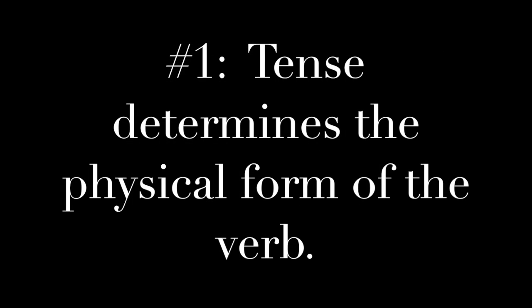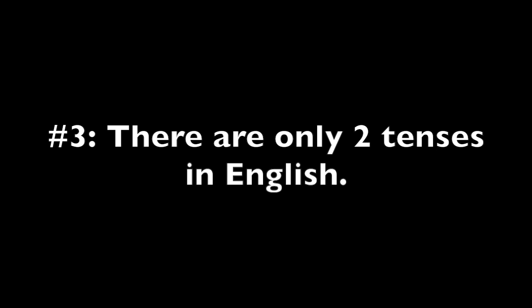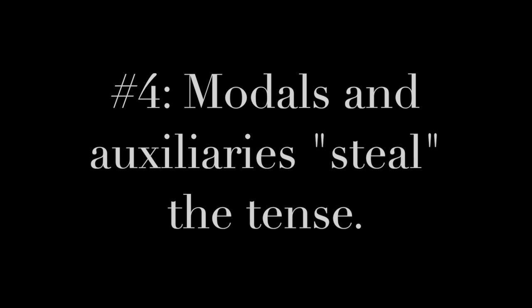Let's recap our main points about tense. Number 1, tense determines the physical form of the verb. Number 2, the tensed word comes directly after the subject. Number 3, there are only two tenses in English, present and past. Number 4, modals and auxiliaries steal the tense.